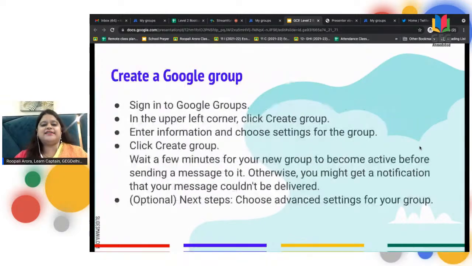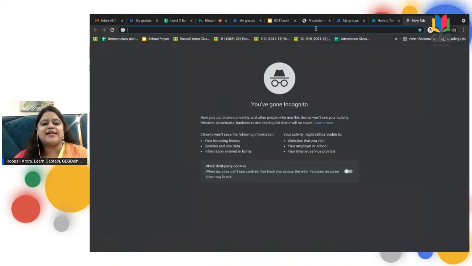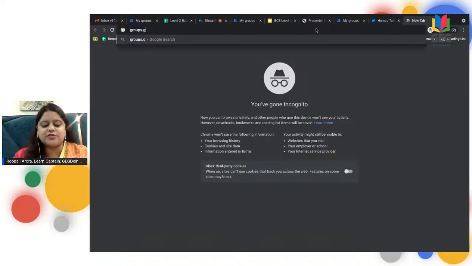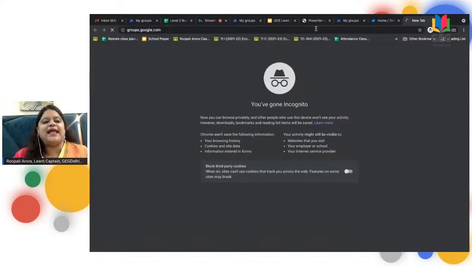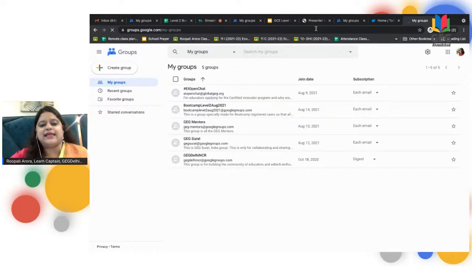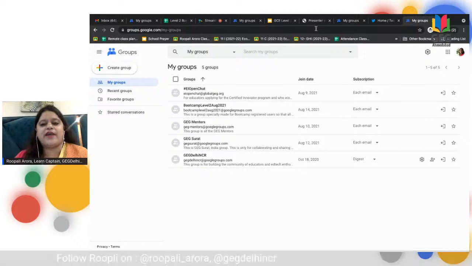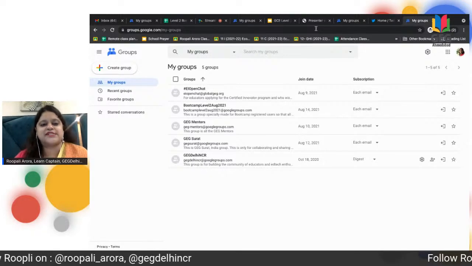So let's get started. First and foremost, our job is to learn how to create a Google group. For that, let me show you a live demo and quickly jump over and start with Google Groups. As simple as that, you just need to write groups.google.com, and you would be logged into your Gmail account, and automatically it will take you to the window where you can actually create Google Groups.